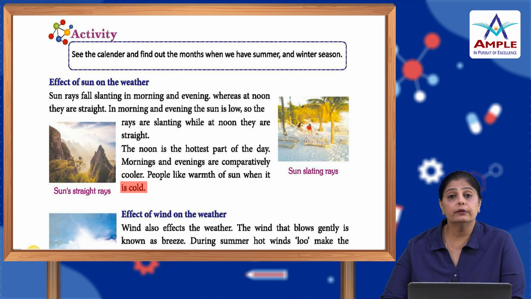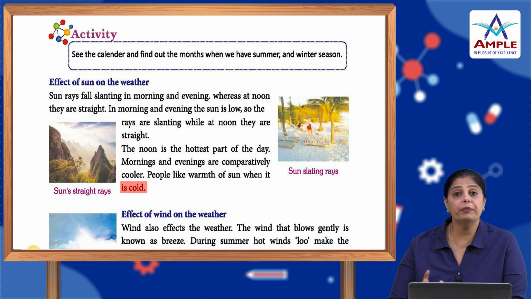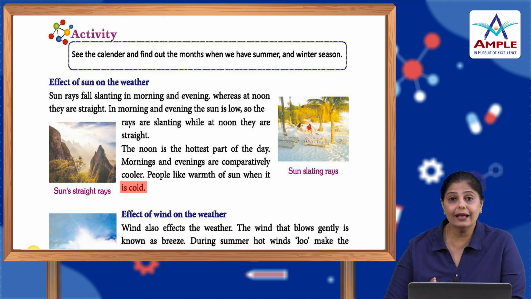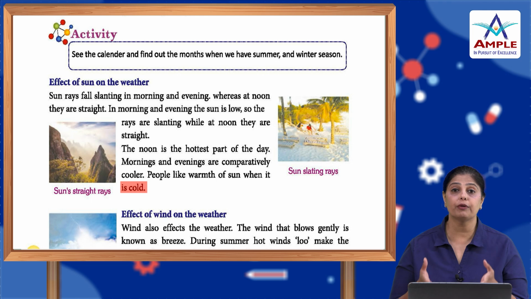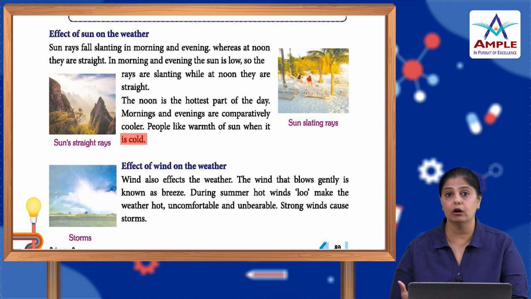Depending on the movement of the sun, the weather also changes. If you look at it, we always say that the mornings and evenings are pleasant, but the afternoon is very hot. That is because in the afternoon the sun rays are straight above our head, and that is the reason why it makes the environment feel hot.